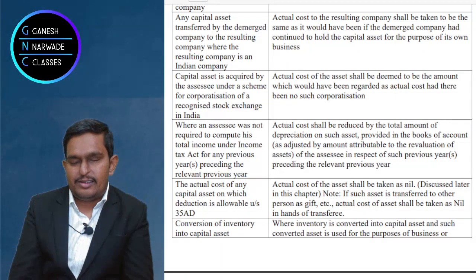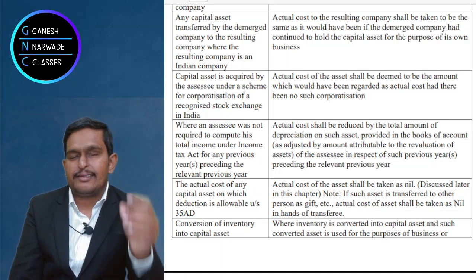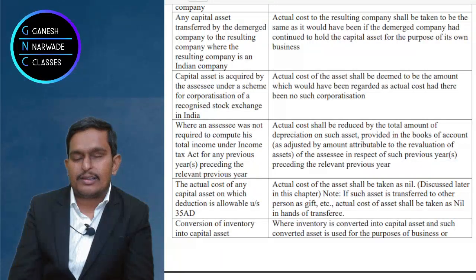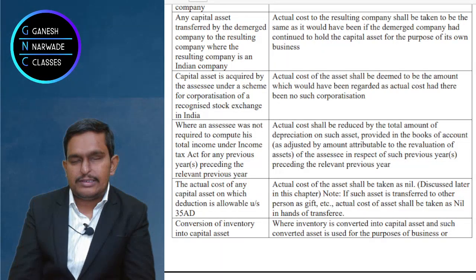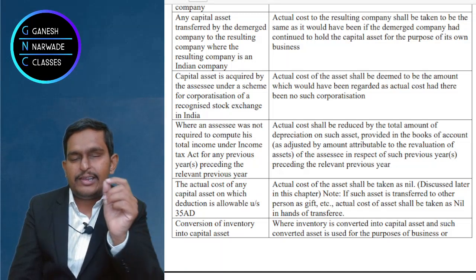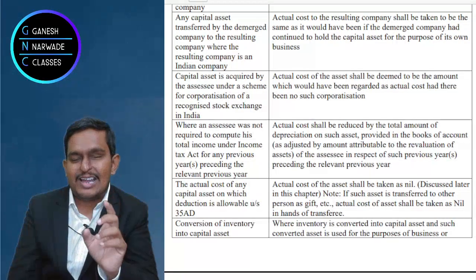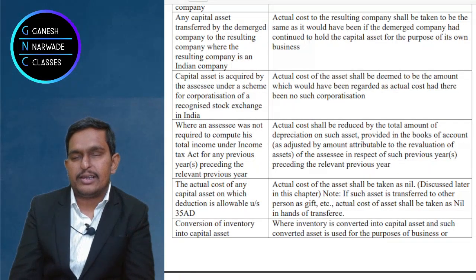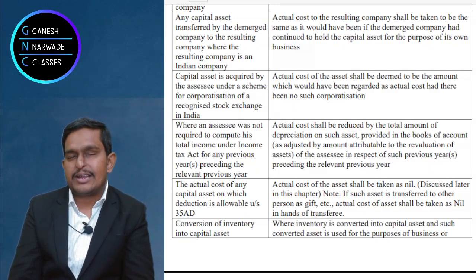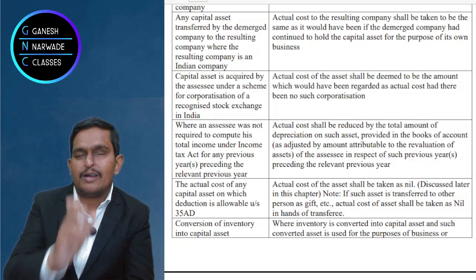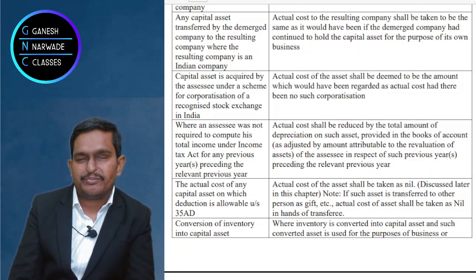When you purchased the jewelry or made the jewelry, there was some actual cost, right? So can we take that as the actual cost for capital asset purpose, for depreciation? The answer is no. Sir, then what should we take? The day you converted it to a capital asset, on that day you should determine the fair market value, and that fair market value will be treated as the actual cost of the asset on which you can claim the depreciation.